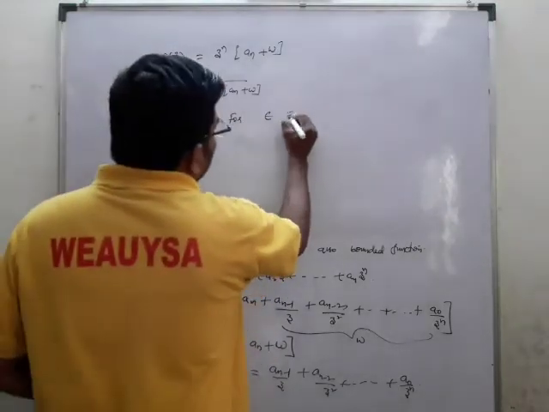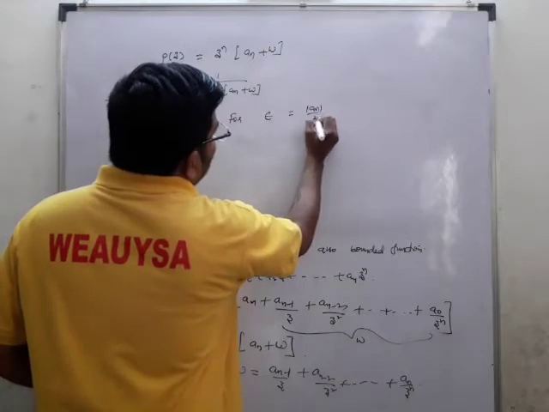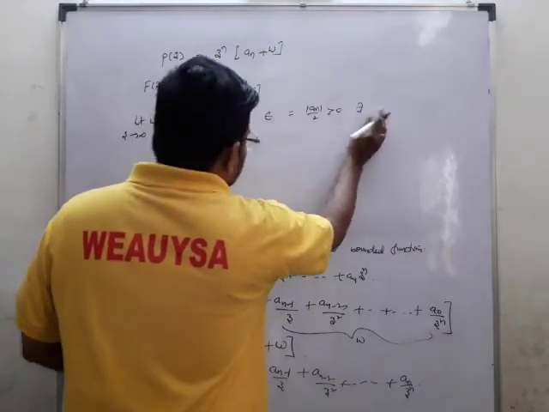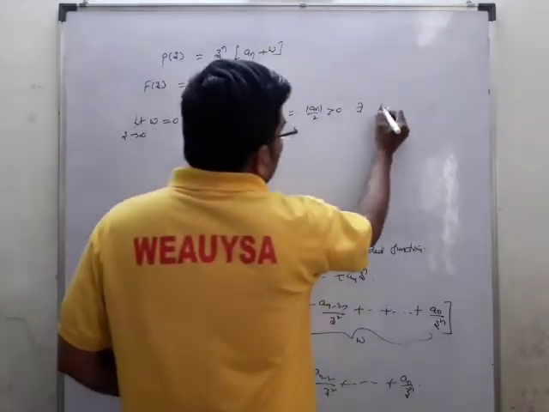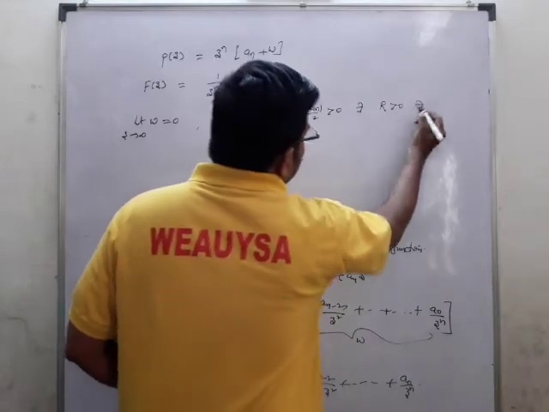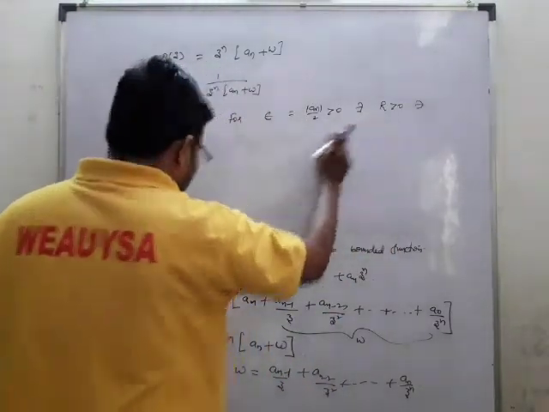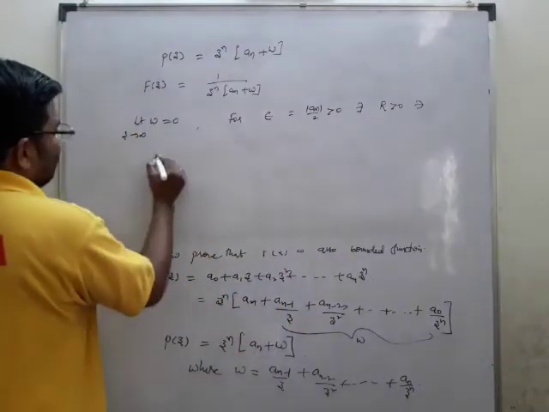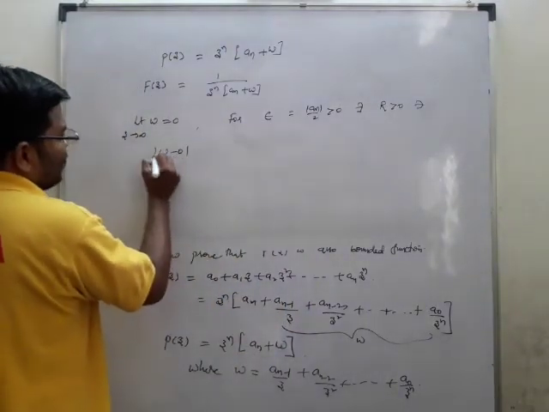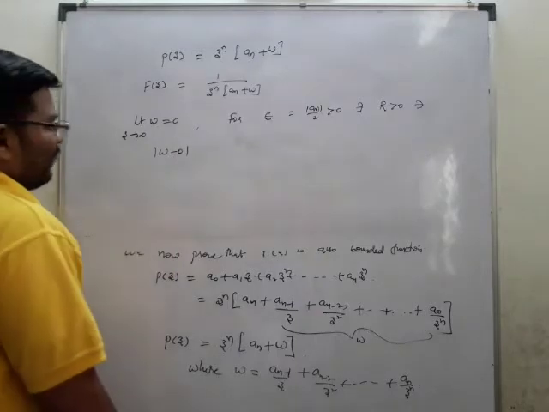for epsilon equal to mod a n by 2 greater than 0, there exists r greater than 0 such that mod w minus 0 is less than epsilon. This is the definition; I am writing the definition.